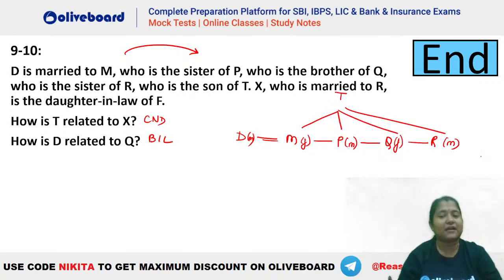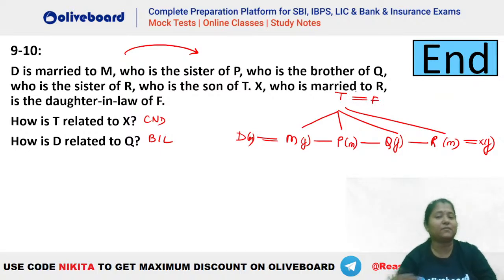Now X is married to R, so X has to be a female person. X is the daughter-in-law of F. So that means F will be here. So T and F will be the parents of these 4 people here. Now, how is T related to X? You can see T can be either the father-in-law or the mother-in-law. We do not have the gender here for T. That is why this will be cannot be determined.